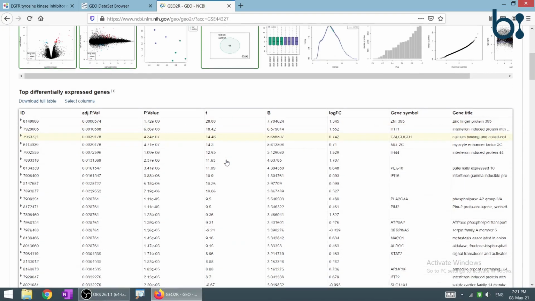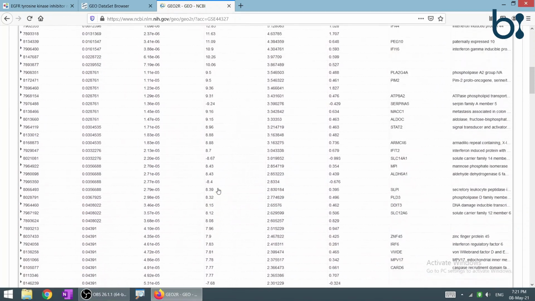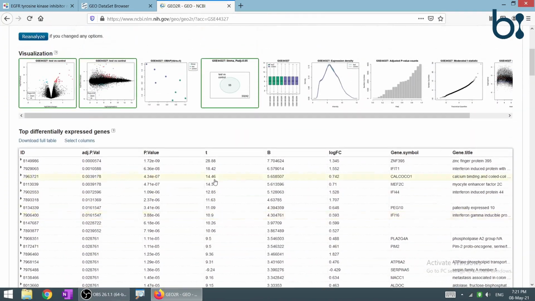Now the list of top 250 genes which are expressed differentially is present. If we click on any of the genes, then we will get the graphical view of the expression data. So let's click on the first link.